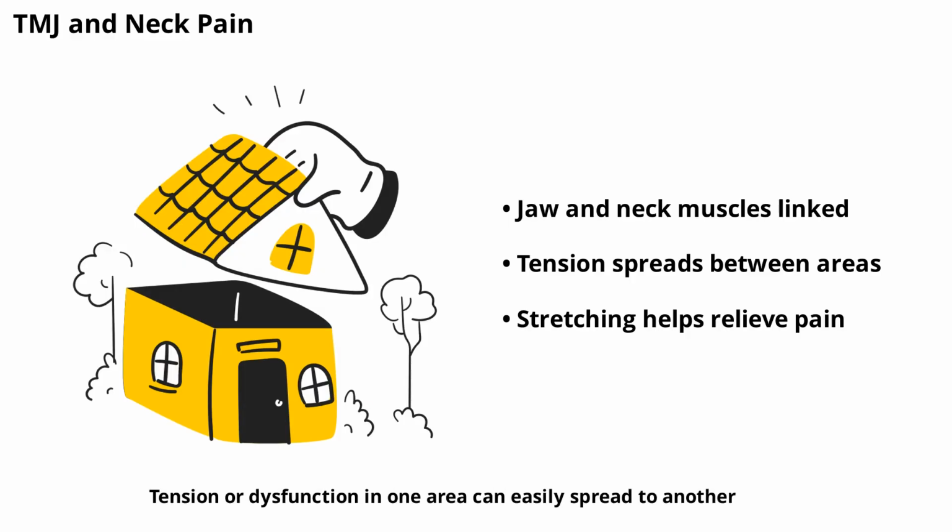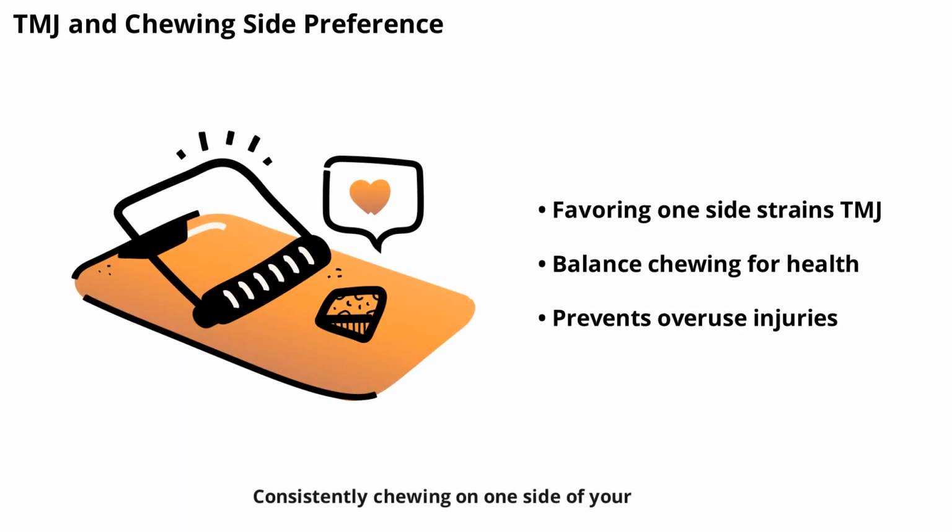Tension or dysfunction in one area can easily spread to another, making neck pain both a symptom and a trigger for TMJ disorder. Regular stretching and posture correction can help break this cycle. Consistently chewing on one side of your mouth can overwork the TMJ on that side, leading to pain and dysfunction. Try to distribute chewing evenly to avoid putting too much strain on one joint.